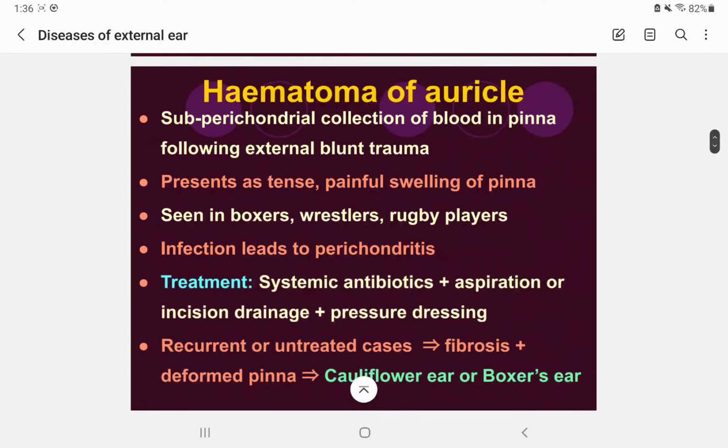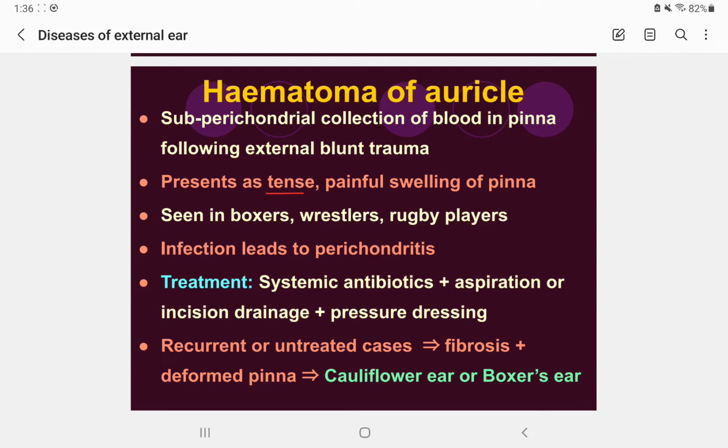So, hematoma of the auricle. What is hematoma? Hematoma means a collection of blood. Of auricle means in the auricle. So why does it occur? It occurs due to the subperichondrial collection of blood in the pinna following external blunt trauma. You will read about trauma in forensics as well if you are a third year student. So hematoma of the auricle is due to the subperichondrial collection of blood in the pinna following external blunt trauma.